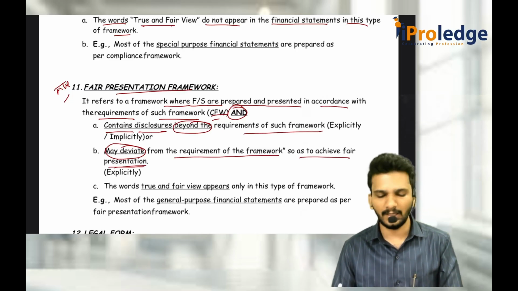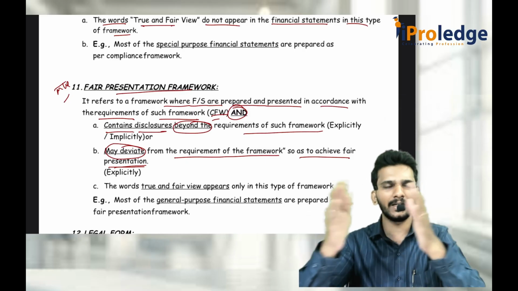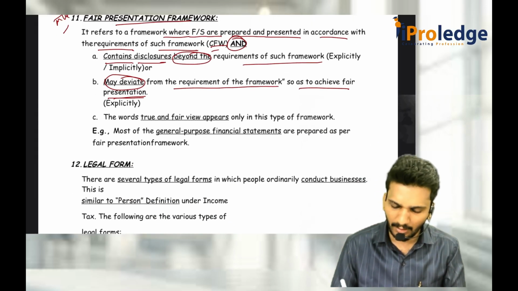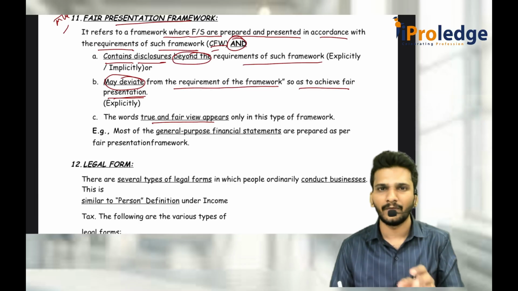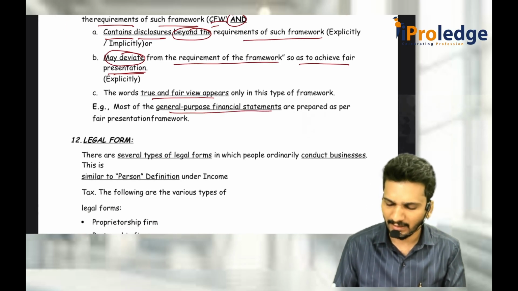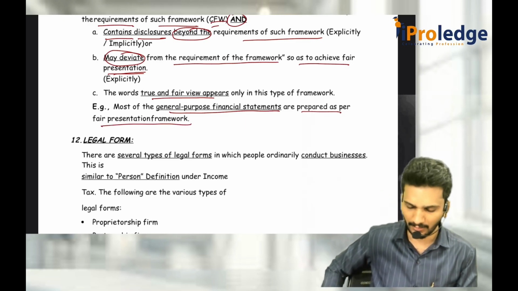For example, if doing SLM does not give a proper picture, I should go for the sum of units method. Yes, you can deviate and get it into a better presentation format. In that case, the words true and fair will appear on the financial statements. So most general purpose financial statements are prepared as per the fair presentation framework, not the compliance framework.